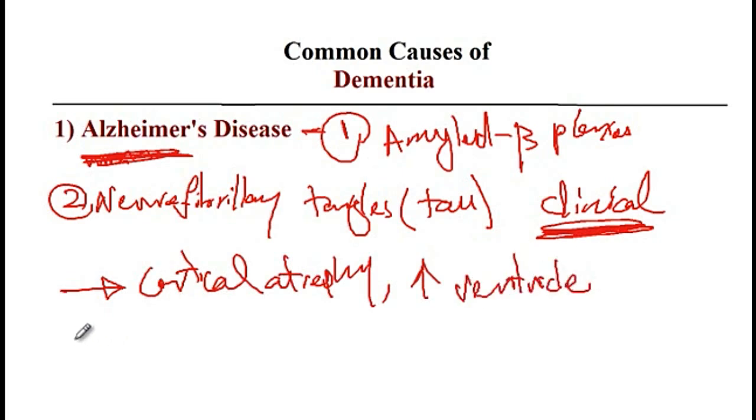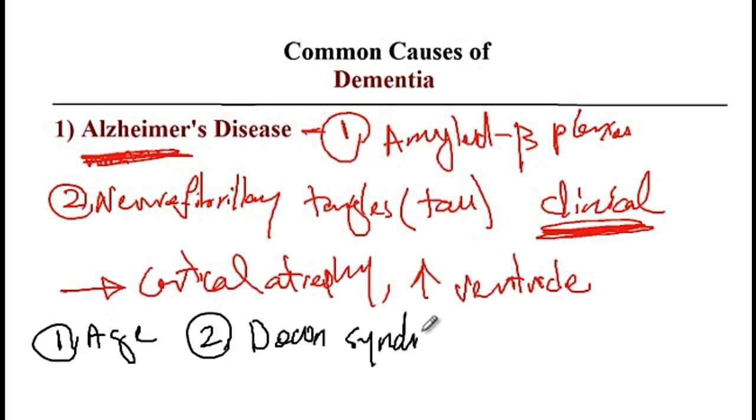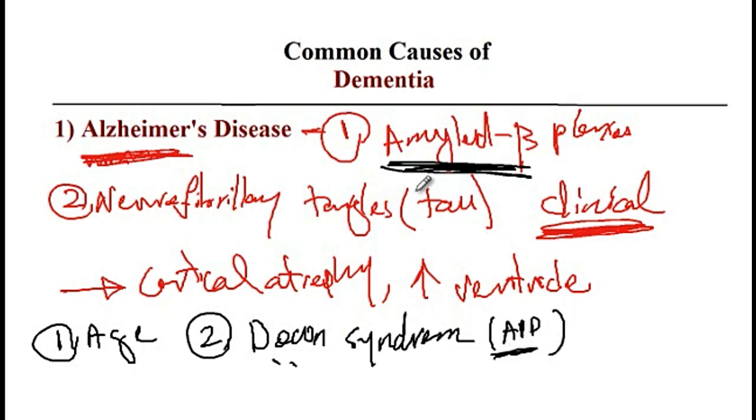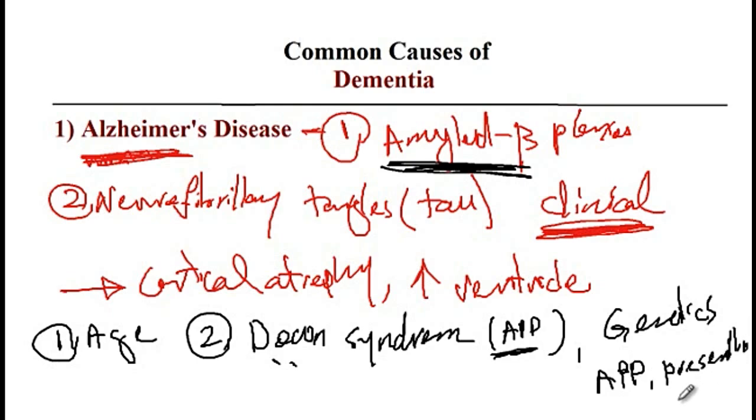Common risk factors for the development of Alzheimer's disease include age and Down syndrome. So amyloid precursor protein, the protein that gives rise to amyloid beta, is located on chromosome 21. Since patients with Down syndrome have 3 copies of chromosome 21, there's a higher chance of mutation in the APP gene, and thus they are at increased risk of developing Alzheimer's. And then genetics, such as mutations in the APP, presenilin, as well as the ApoE4 genes, are all associated with the development of Alzheimer's.